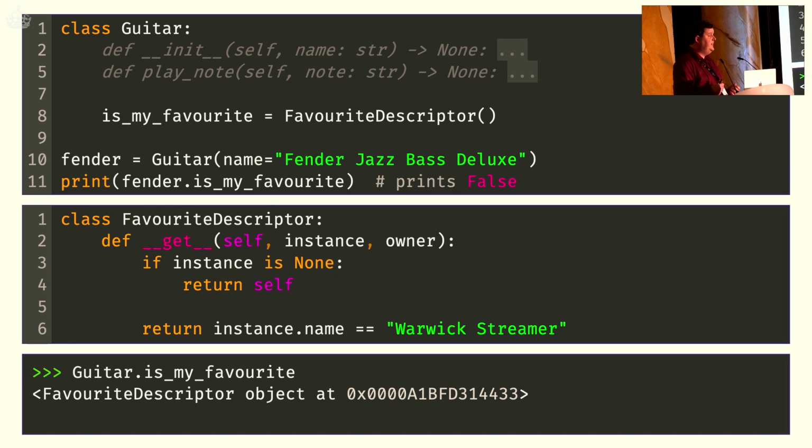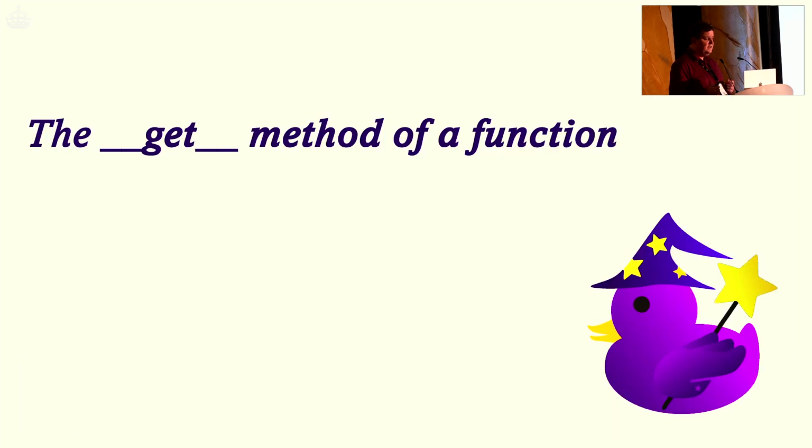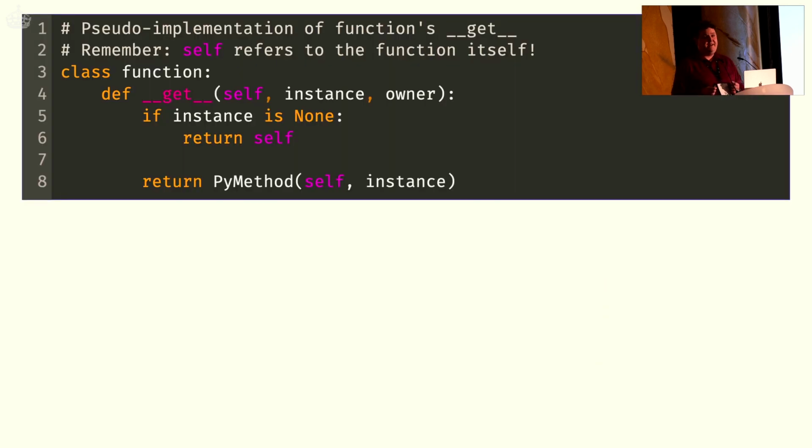And as you've probably guessed by now, all functions in Python are such descriptors. They all implement a get method. So let's look at the get method of a function and how it uses that to produce these special bound methods for us. If you look at the get method of a function, it's written in C, but if you translate it to kind of pseudo-Python, you'll get something like this. And this is the get method. It looks nearly exactly the same as my example previously, because that was my intent.